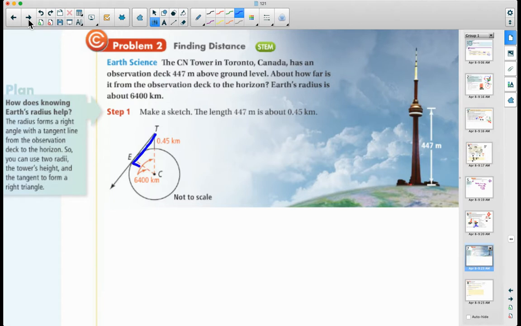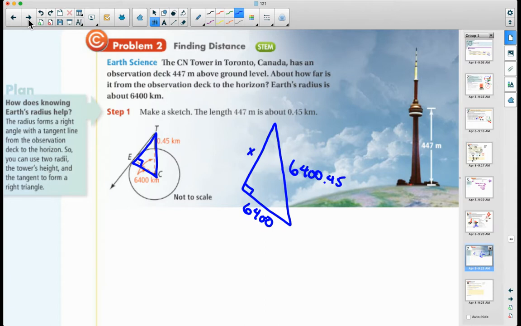All right, let's look at this triangle that we have here. Here we have this right triangle. I have this side is 6,400. I have this side is 6,400.45. And this is my unknown. So I'm going to use the Pythagorean theorem to solve for that.